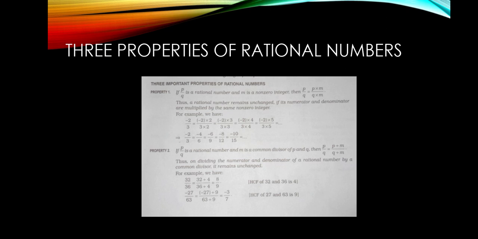Property number 2: if p by q is a rational number and m is a common divisor of p and q, then p by q is equal to p divided by m upon q divided by m. This is the concept that we use for reducing into the lowest term. To find the lowest term, we used to divide the given fraction by the HCF. That means both numerator and the denominator are divided by the same number. That's exactly what we are doing here.